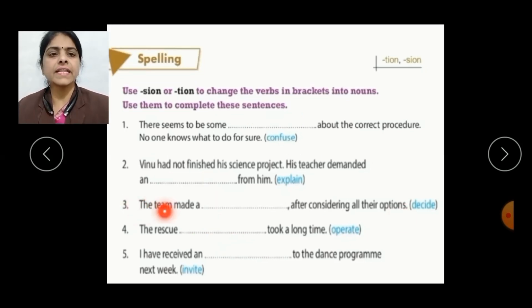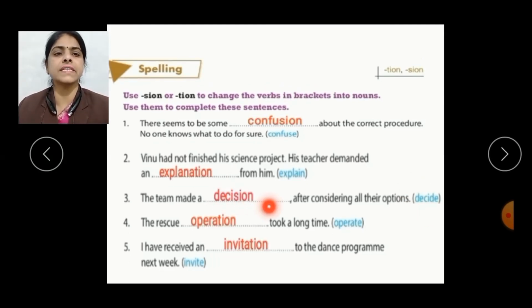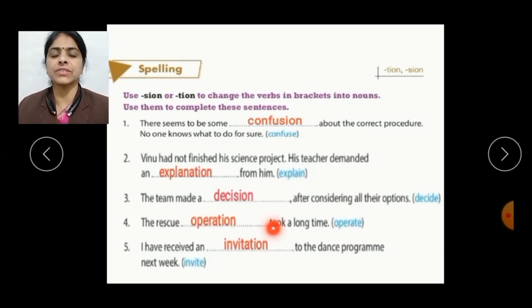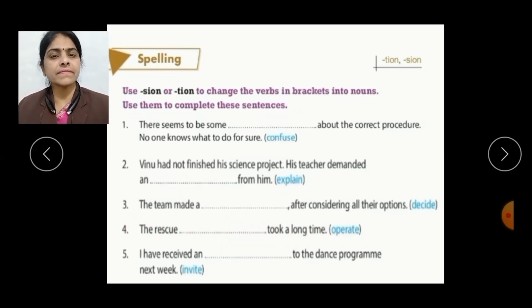After that, in the third one, we are having decide verb, and after adding suffix, it will become decision. So the sentence is, the team made a decision after considering all their options. Here in the fourth one, we are having the verb operate, and after adding suffix, it will become operation. So the sentence is, the rescue operation took a long time. Now let's have the last one.